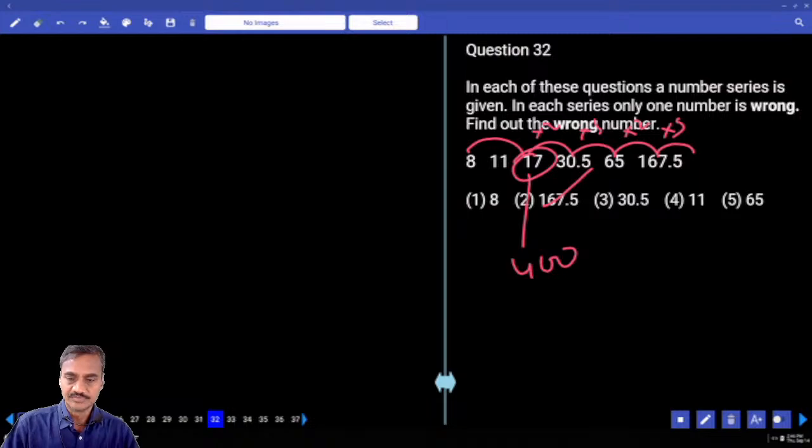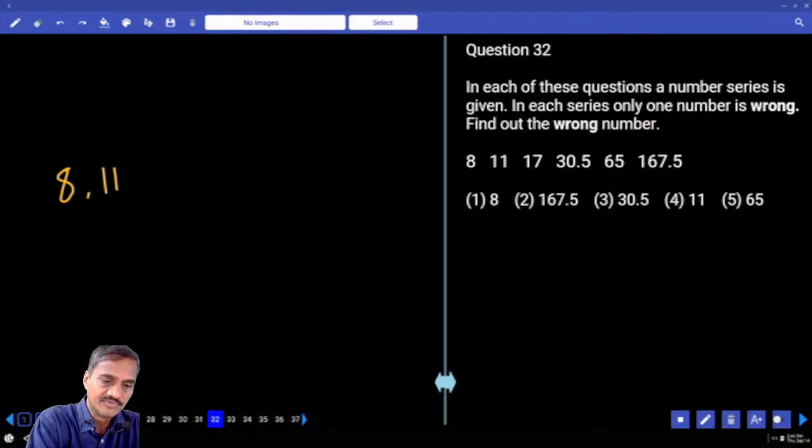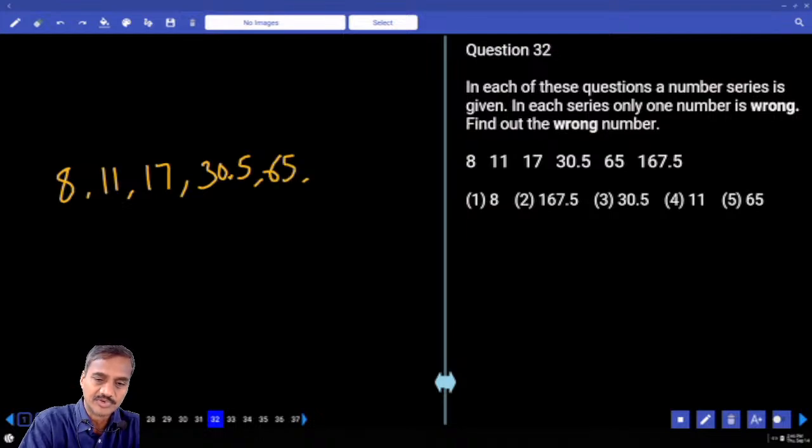The next one, 32. Now in this 32: 8, 11, 17, 30.5, 65 and 167.5. That means numbers are increasing. It is almost nearer to 3 times, hence it must be product or a combination. Now in this one, 8 and 11, tell me how to represent this one. Now 30.5, what is the known number here?